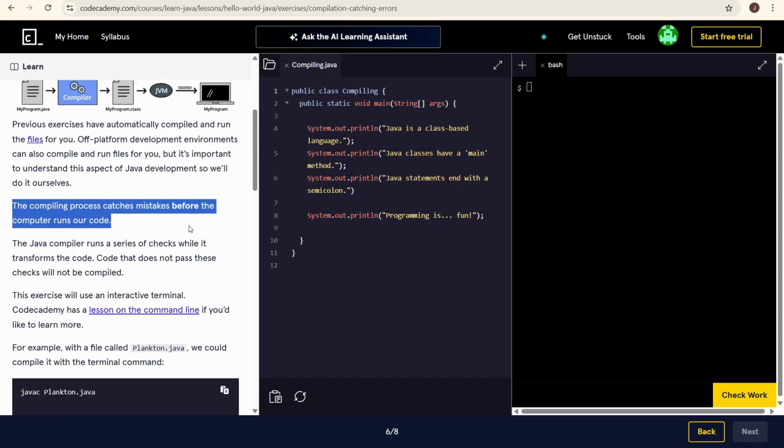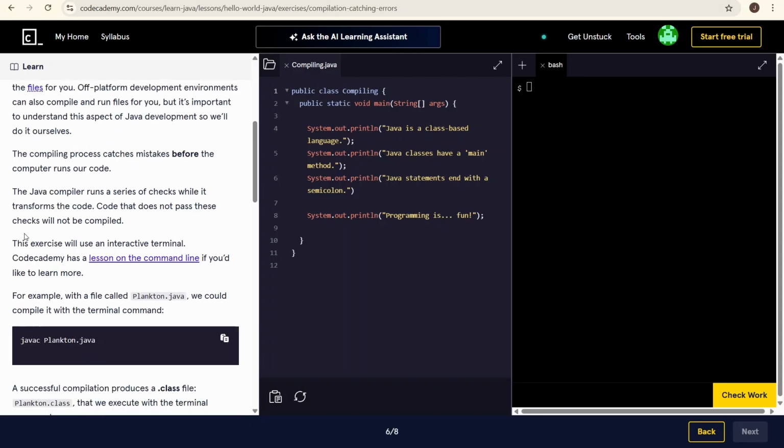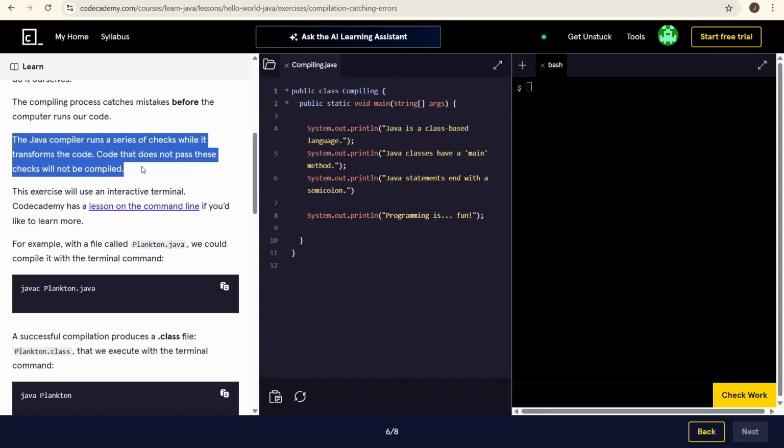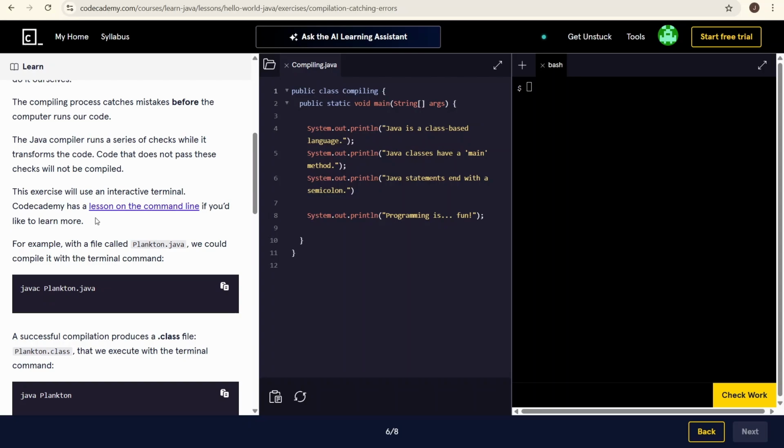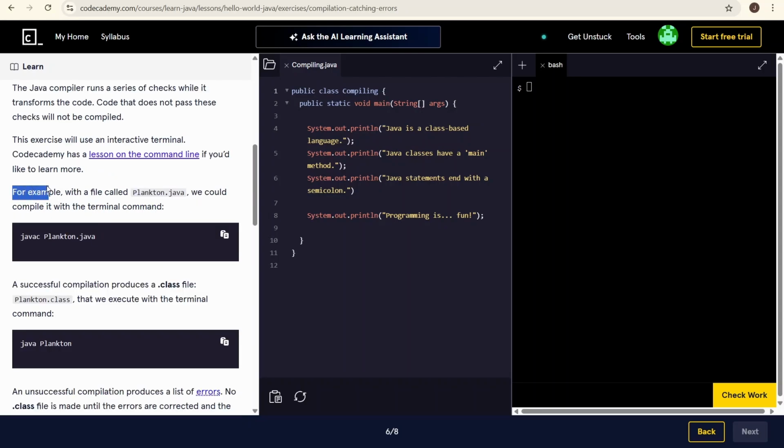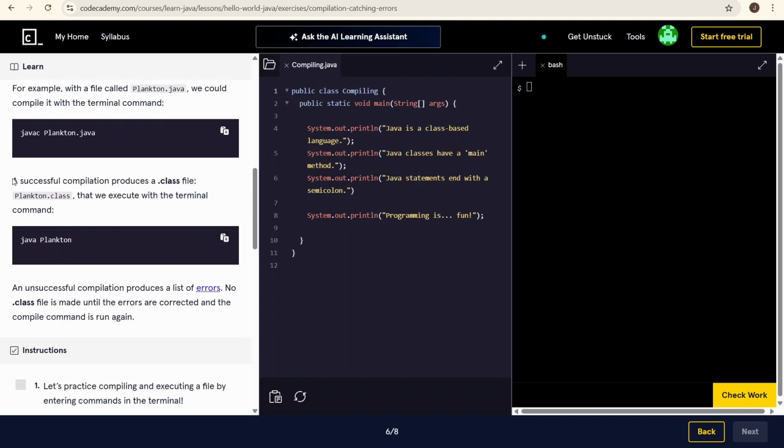The compiling process catches mistakes before the computer runs our code. The Java compiler runs a series of checks while it transforms the code. The code that does not pass these checks will not be compiled. This exercise will use an interactive terminal. Codecademy has a lesson on the command line if you'd like to learn more. For example, with a file called Plankton.java, we could compile it with the terminal command javac Plankton.java.